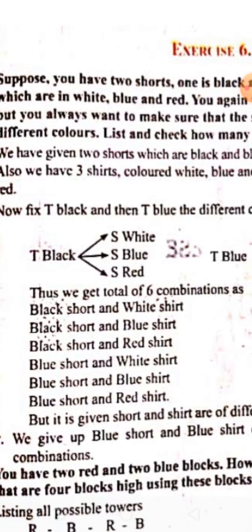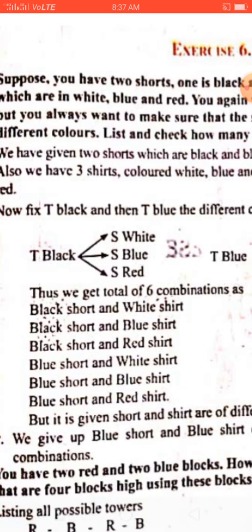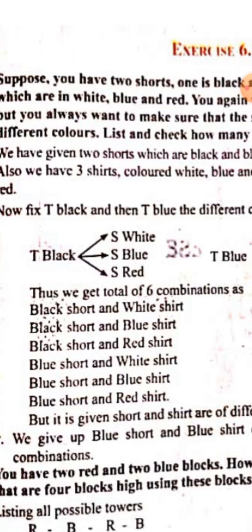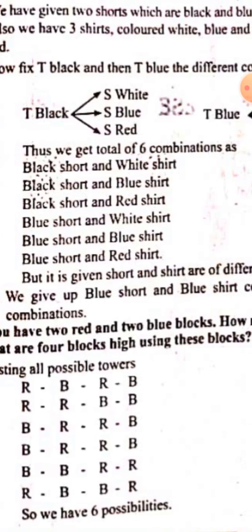Suppose you wear black shorts, there are three possible ways of different combination. Black shorts, white shirt, that is one combination. Black shorts, blue shirt, that is the second combination. Black shorts and a red shirt, that is the third combination. So these three are different only, correct?